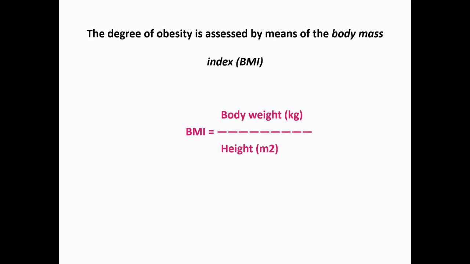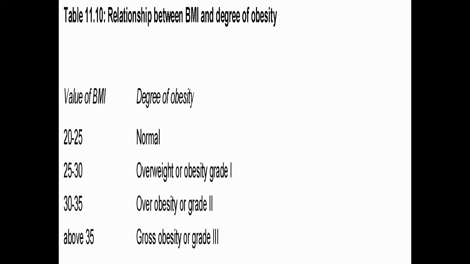So this is the degree of obesity which will be assessed. Based on the BMI we will be considering the obesity, as we all know how to calculate the BMI. BMI is calculated with the help of two parameters: the first is body weight and the second is height. We consider our body weight in kilograms and height in meters squared. We put these into the formula and we get the BMI. So what is the relationship between BMI and degree of obesity?